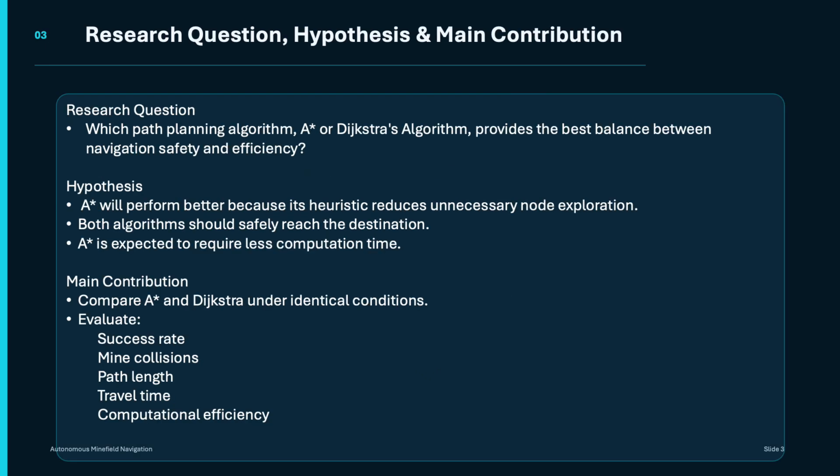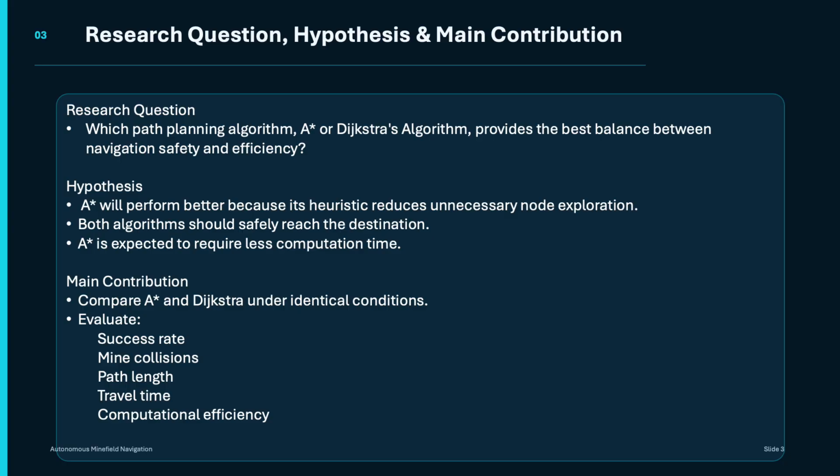Our research is centered around one main question: which path planning algorithm, A-star or Dijkstra's algorithm, provides the best balance between navigation safety and efficiency? Based on the previous research, our hypothesis is that A-star will perform better because it uses a heuristic to guide the search toward the goal, and this allows it to explore fewer unnecessary nodes, reducing computation time while still finding an optimal path. However, we expect both algorithms to successfully reach the destination when a safe path exists.